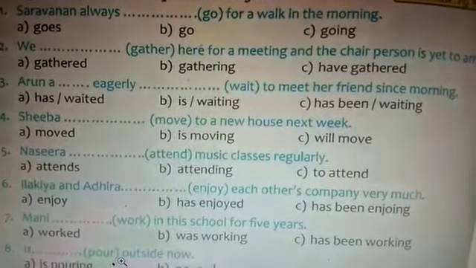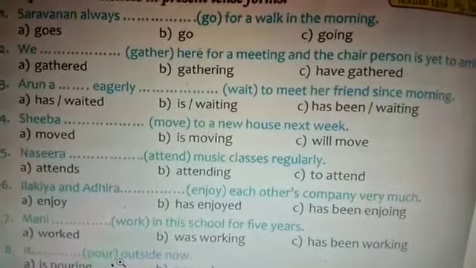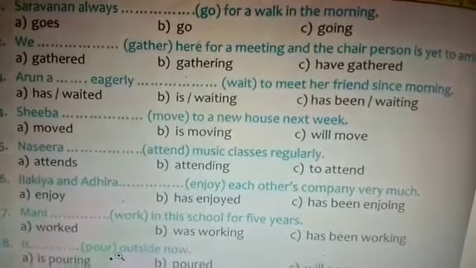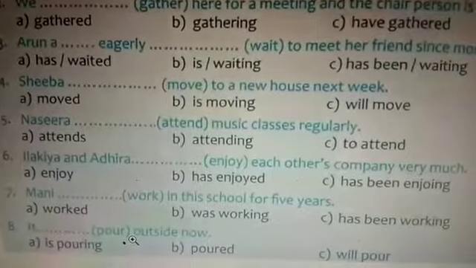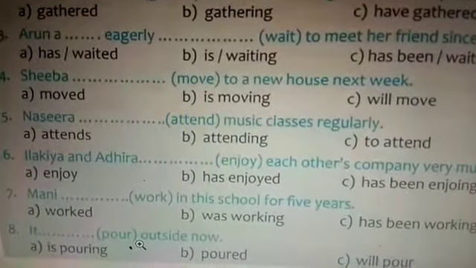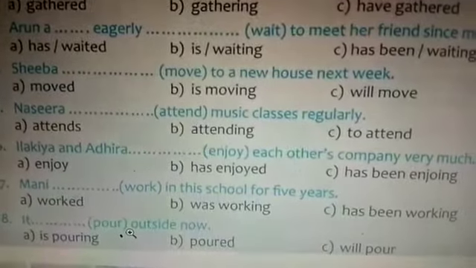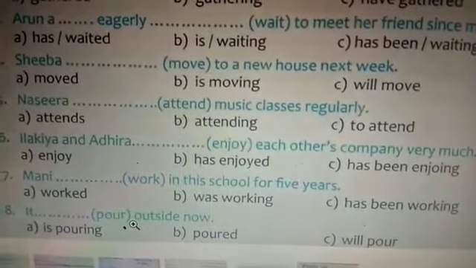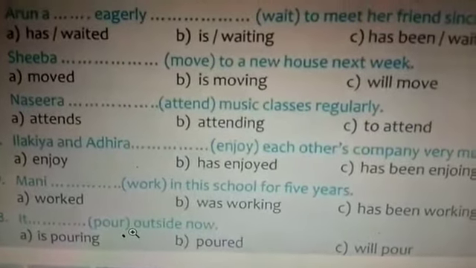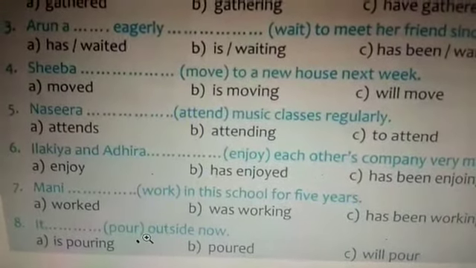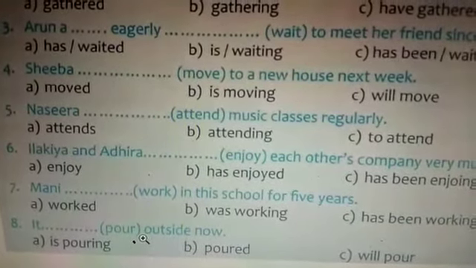Aruna has been eagerly waiting to meet a friend since morning. Fourth question you see. Sheba is moving to a new house next week. So option B. Sheba is moving. Okay. Fifth one. Nazira attends music classes regularly.